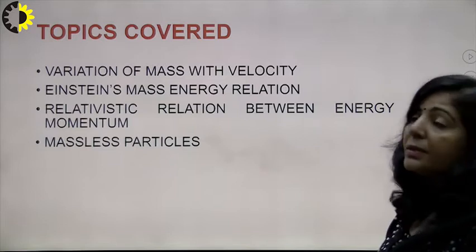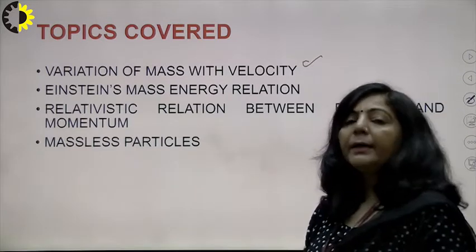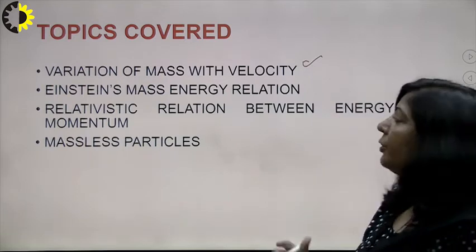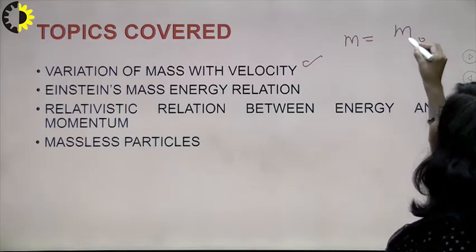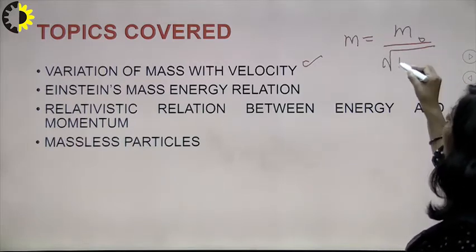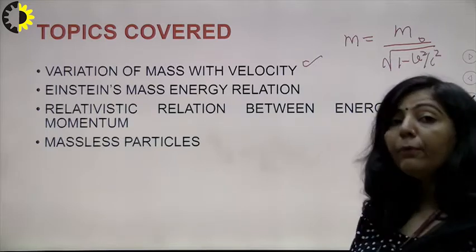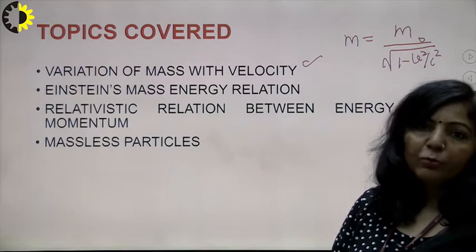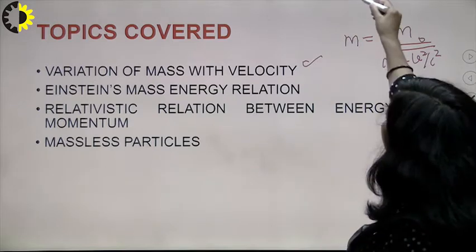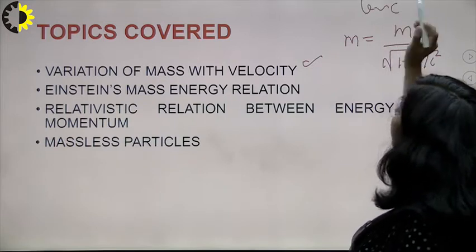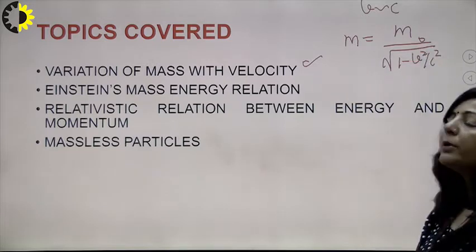We have also discussed the variation of mass with the velocity of a particle, meaning we have proved that mass is also affected by motion. You know this famous formula, m is equal to m naught upon under root 1 minus v square upon c square. If an object is moving with relativistic speed, then its mass will increase with respect to the rest mass, but that is possible only if v is comparable to c.